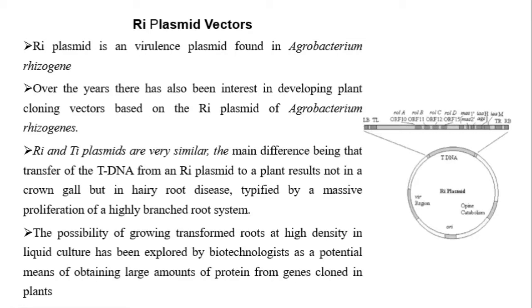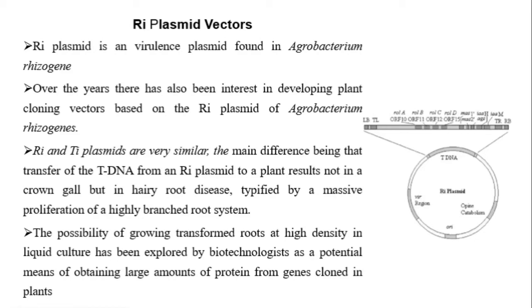They grew the transformed roots at high density in liquid culture to obtain a large amount of the desired protein. That means a large amount of protein from genes cloned in plants.